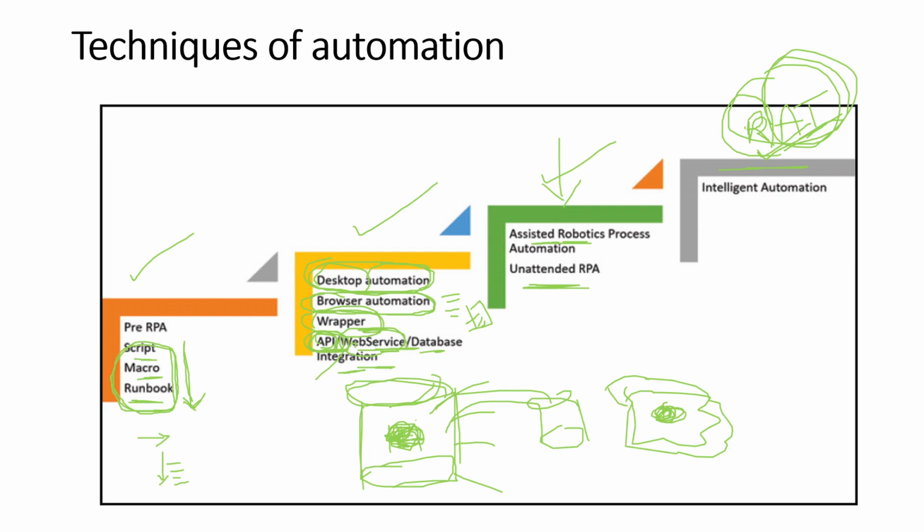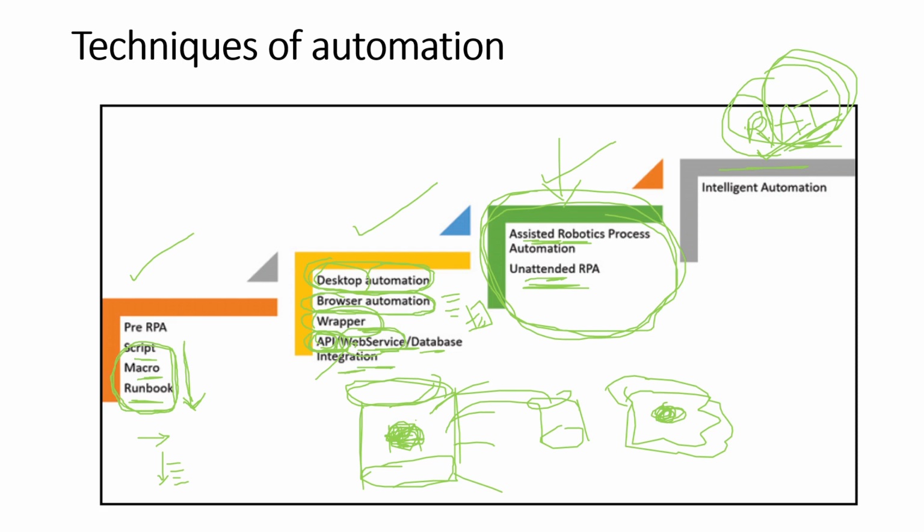Okay, I won't touch on web services or database integration in depth, but as I said, throughout the semester we will learn how to build an attended or assisted robot, and how to build an unattended robot. Don't worry about what attended and unattended mean. I will explain this with an example in the coming class. We are currently in the AI era, but we will not touch upon robots with AI. So I hope I have reached the end of the presentation.